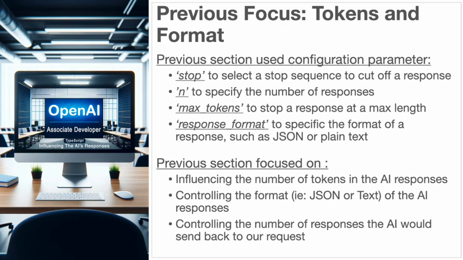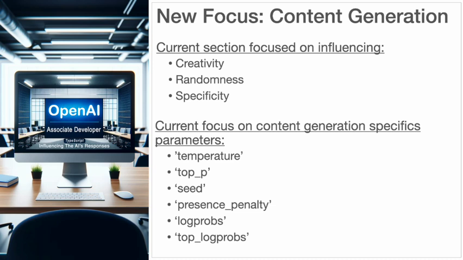Now we will delve into properties that influence the creativity, randomness, and specificity of the content produced by the AI. These properties include temperature, top P, seed, presence penalty, frequency penalty, logprobs, top logprobs. To clarify, the properties we explored in the previous section, such as stop, n, and max tokens, are used to control the tokens in the response, and they ensure that the AI's output is structured, concise, and fits within specific length constraints.